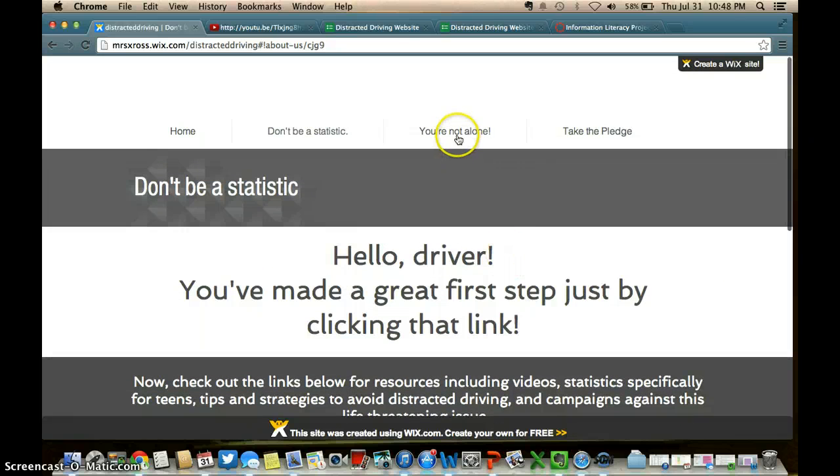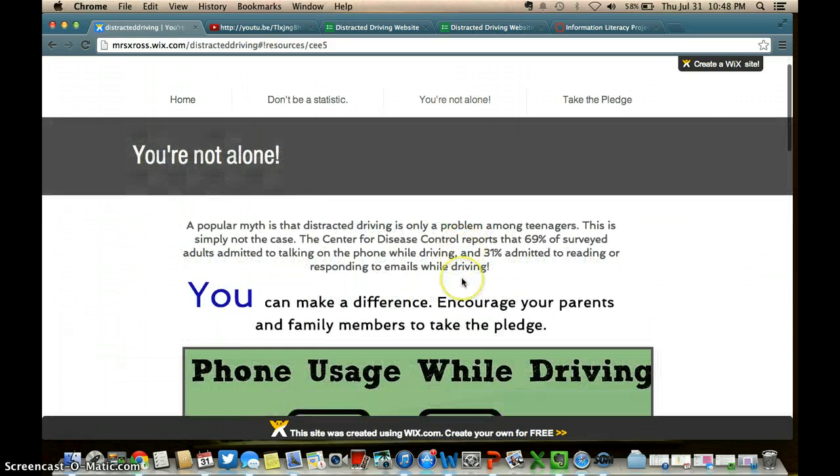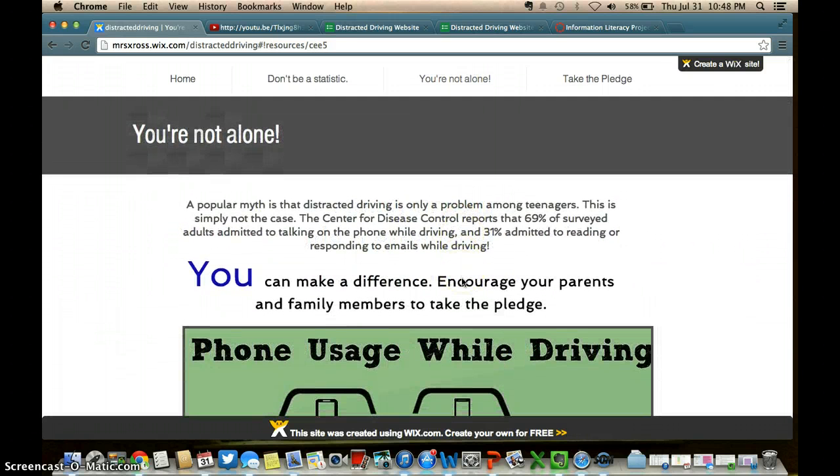Moving on, you are not alone. So I really wanted to point out, when I was researching this topic and making the site, I realized that it's not only teenagers who are using their phone while driving. Adults are having a real problem with it too, and there's some statistics here from the CDC. 69% of adults admitted to talking on the phone, and a lot are reading or responding to emails.